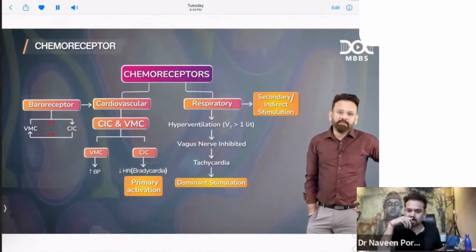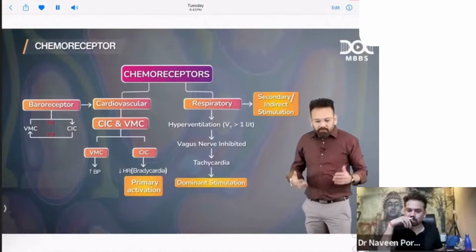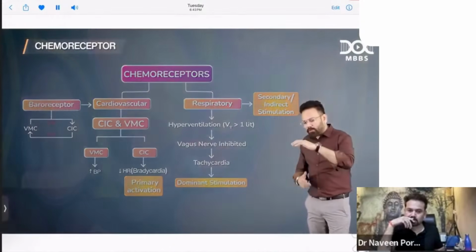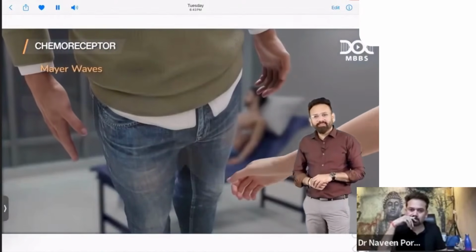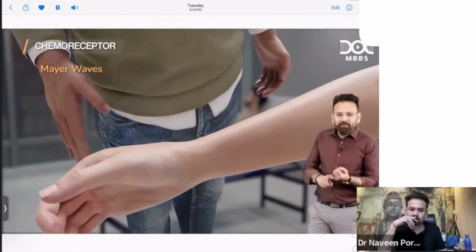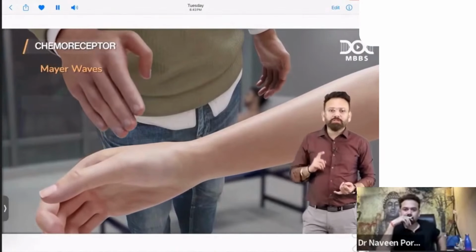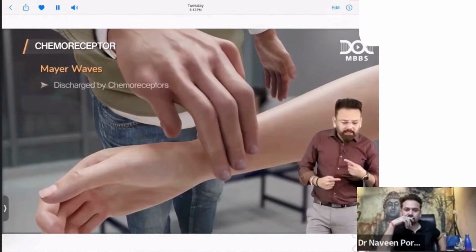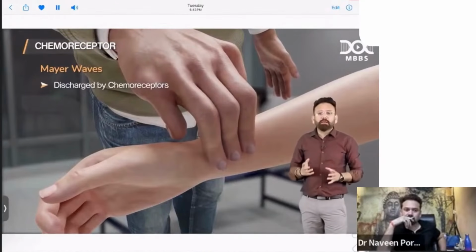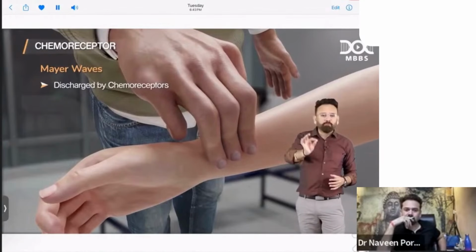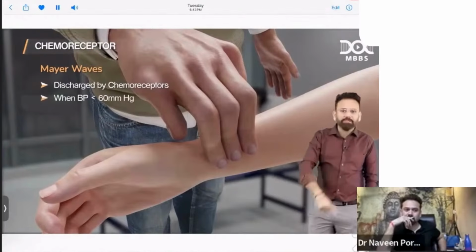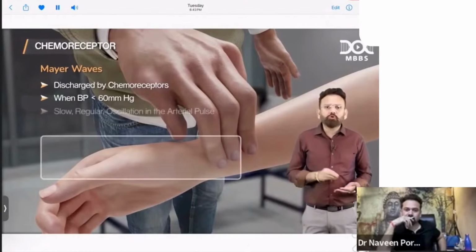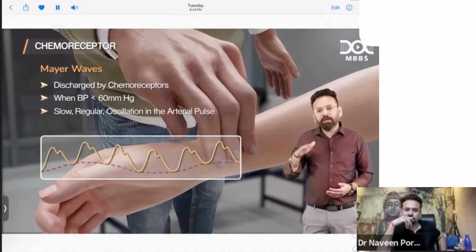And one question is very famous. Some examiner will come to your professional examination and you sit, doctor, tell me, what is Mayer wave? They have a very favorite question. Mayer waves are found when baroreceptors are discharged or chemoreceptors are discharged? So the answer is chemoreceptor. When there is a discharge of chemoreceptor, it can cause Mayer wave. Point number 1: when BP is even less than 60, then you can see Mayer wave. What is Mayer wave? Mayer waves are slow, regular oscillations in the arterial pulse.